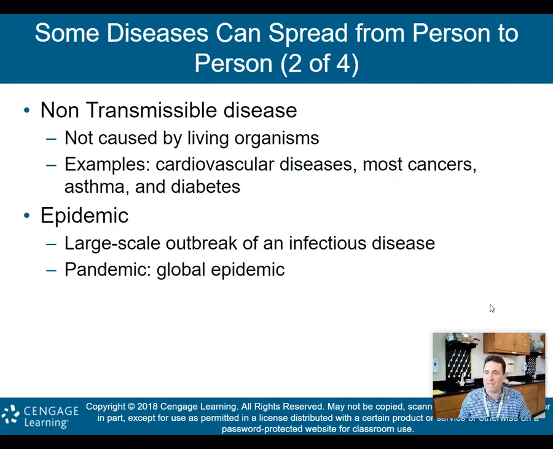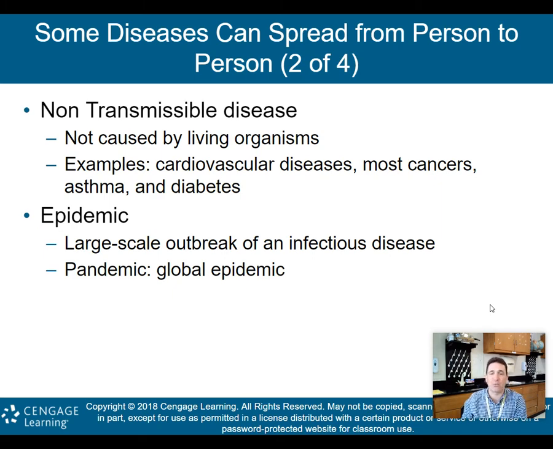So examples would be cardiovascular disease, heart problems. Most cancers, okay, are not caused by living organisms. What are cancers? They're just your own cells that end up mutating and end up causing harm to other cells. So it's kind of yourself harming yourself in a way. So it's not another living organism moving in. Asthma, diabetes, okay? These are all examples of non-transmissible diseases.